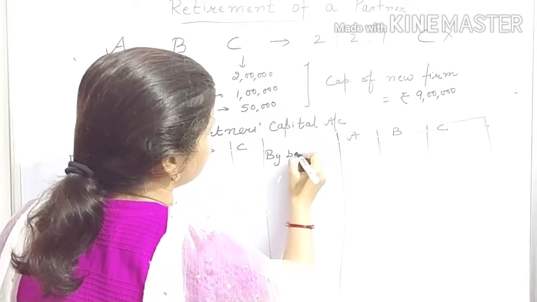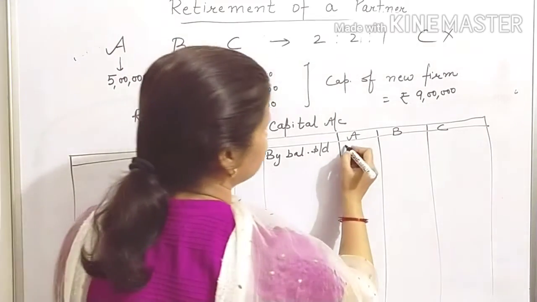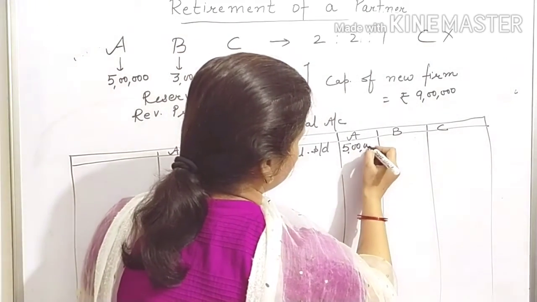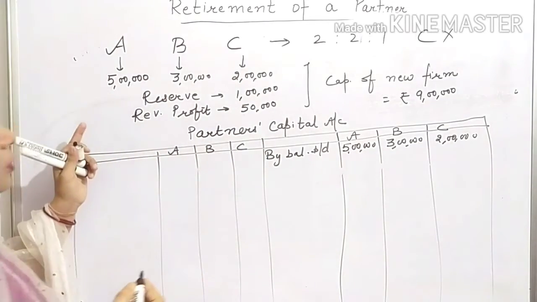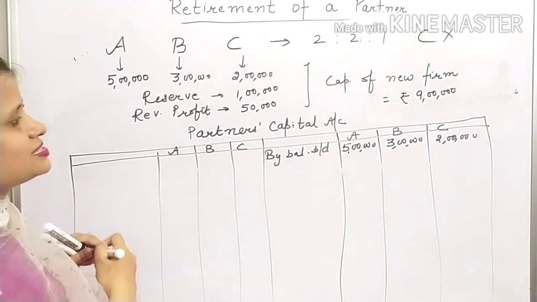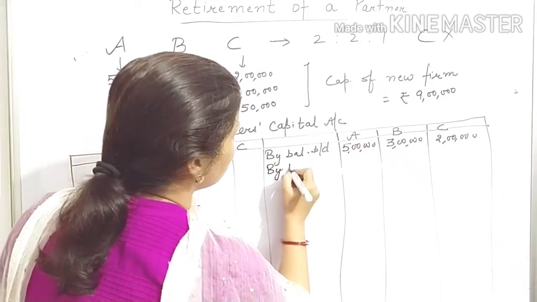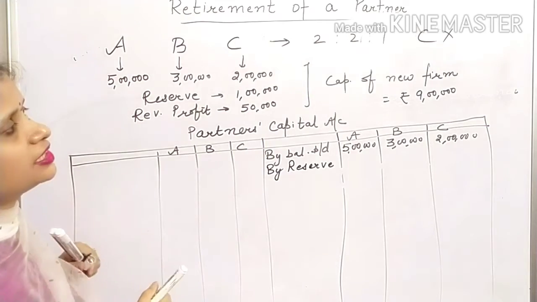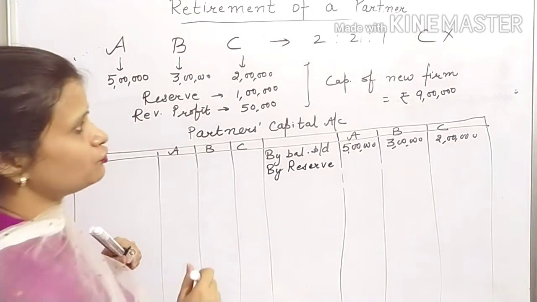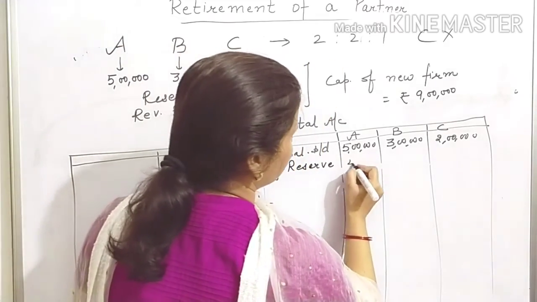My balance, note down, balance is given: 5 lakh, 3 lakh, 2 lakh. Then on the date of C's retirement, how much balance is there in the reserve? 1 lakh. In which ratio will you divide this reserve? In old PSR. What is given in the question? 2:2:1. So you will divide this in the ratio of 2:2:1.